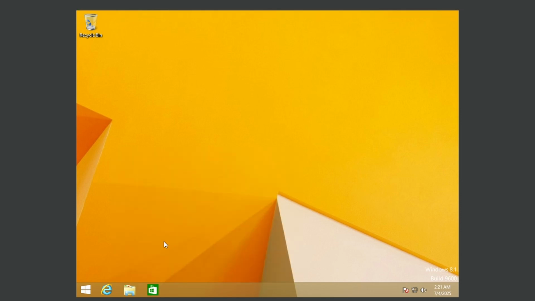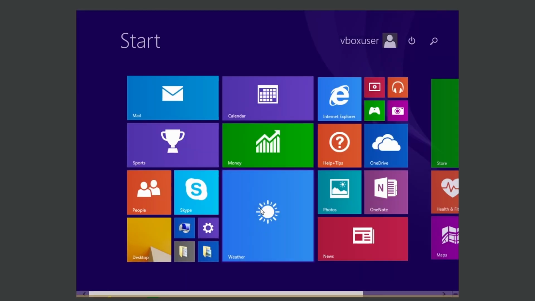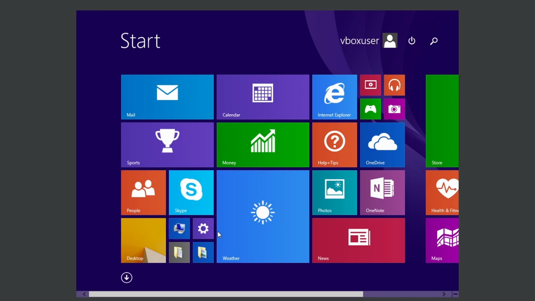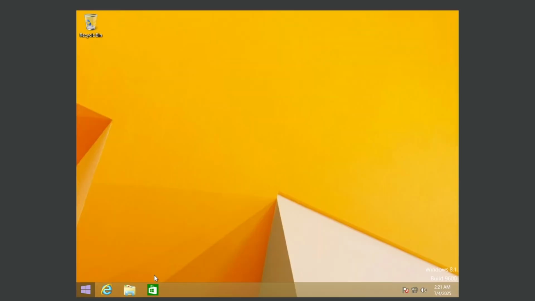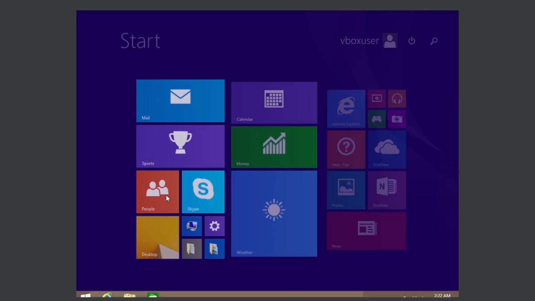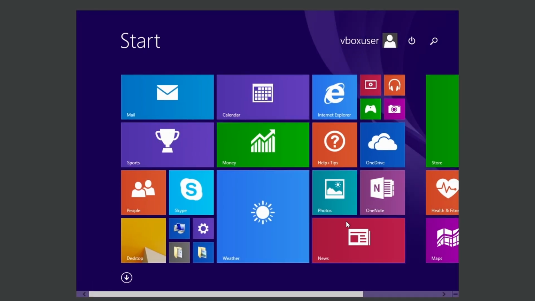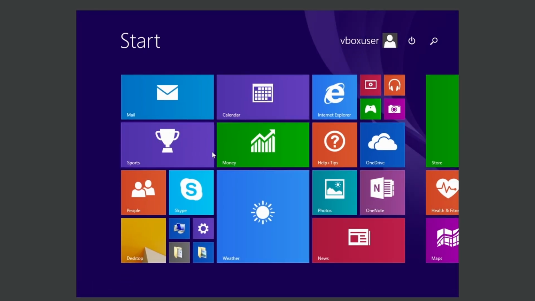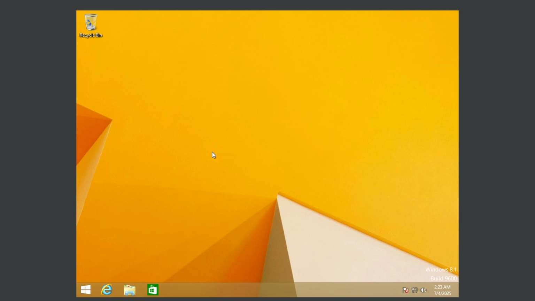But overall for design, I'm gonna give it a 4 out of 10. This whole thing is just horrible in my opinion. And it just doesn't look that great. For features, I'm gonna give this a 5. I mean, they did add this whole page with sports, money, news. But again, how many people use this if we're being honest? Most people just look it up on the internet. And for my opinion, I'm gonna give it a 3. I might even prefer Windows Vista.